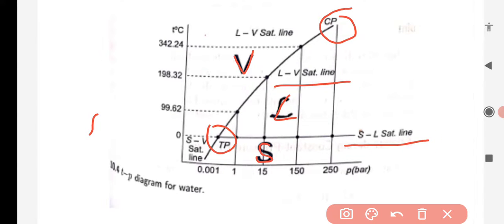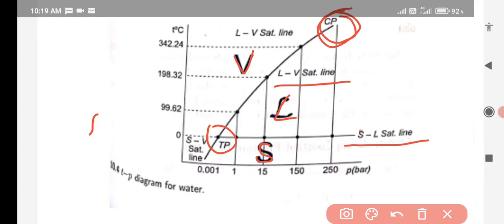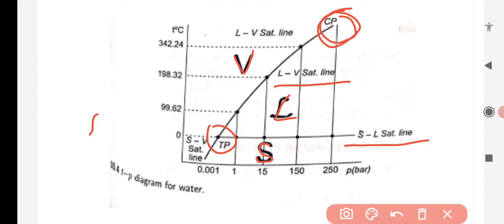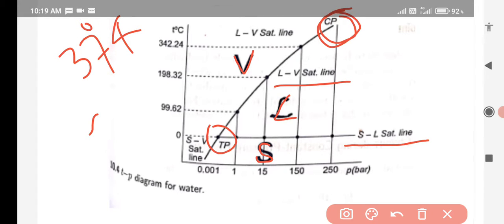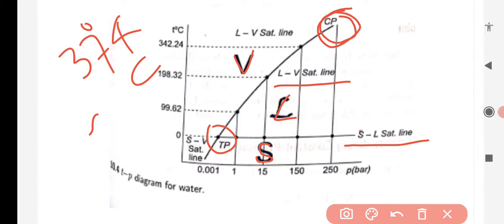This LV is the liquid-vapor saturation line. And for the critical point, we have already seen that pressure is around 221 bar and temperature is 374 degrees centigrade. So critical point is over.